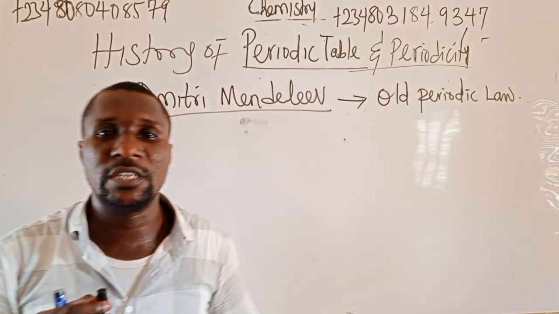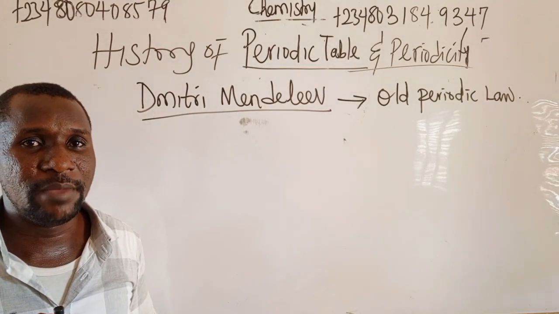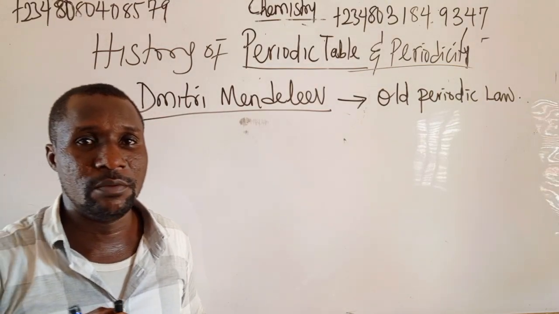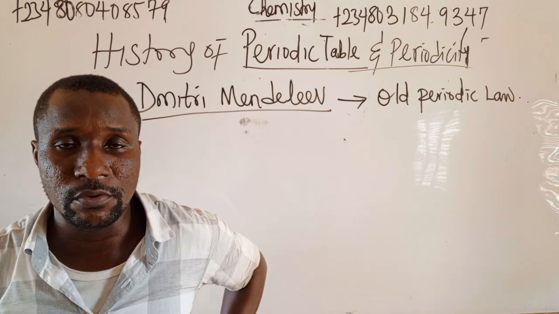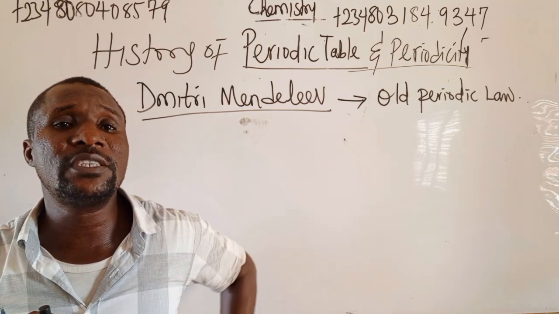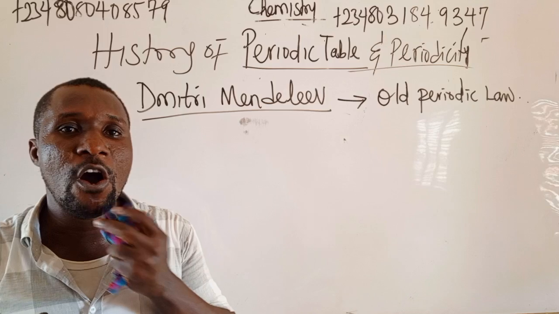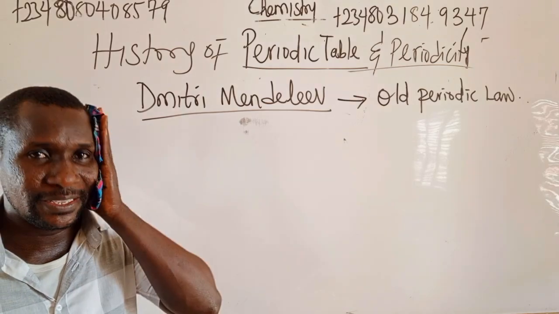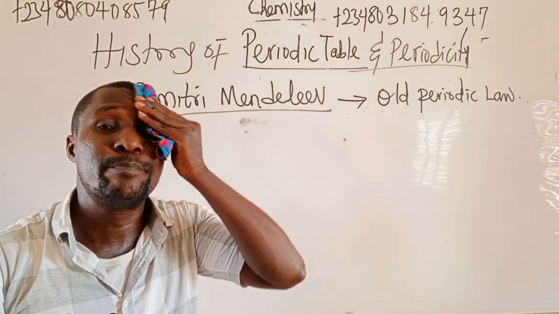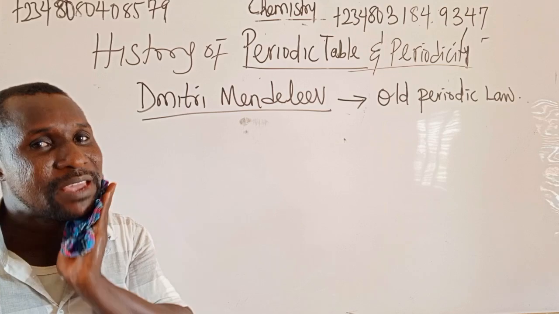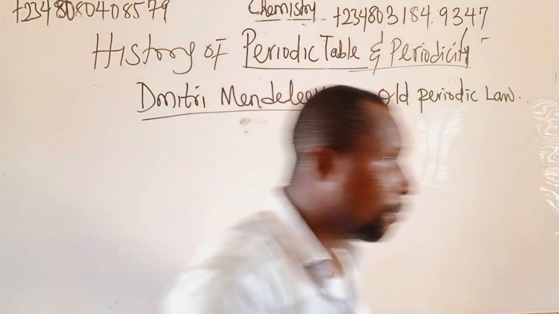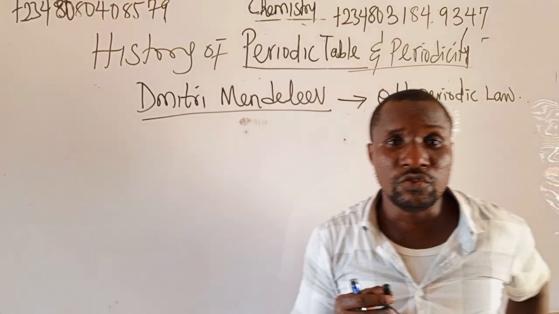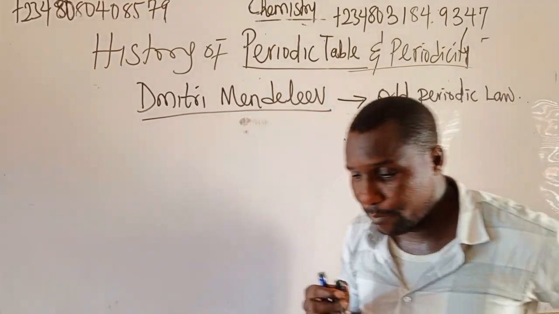He put all the 63 elements in the periodic table, and he gave the framework of the modern periodic table. He left spaces for undiscovered elements and gave the prediction of their chemical properties. That is why he's known as the father of our periodic table.